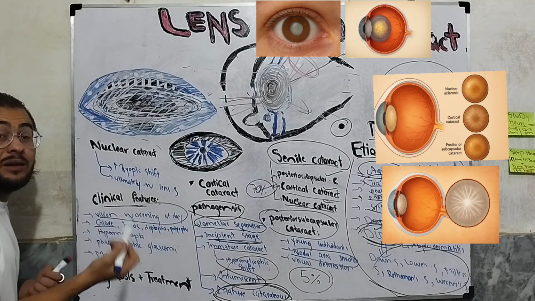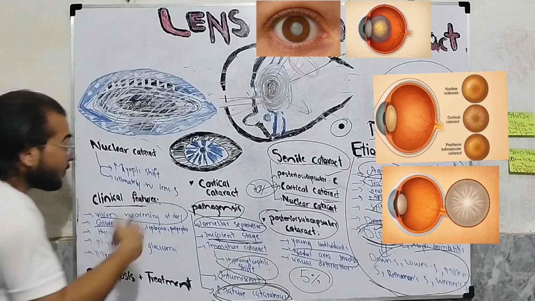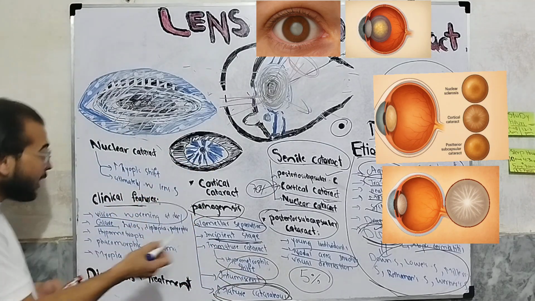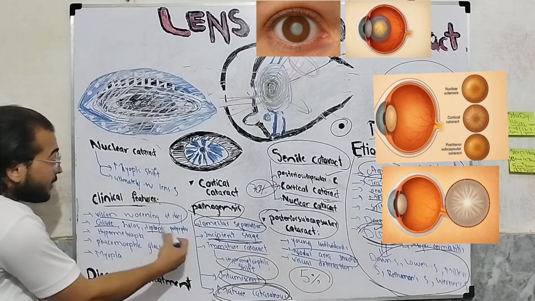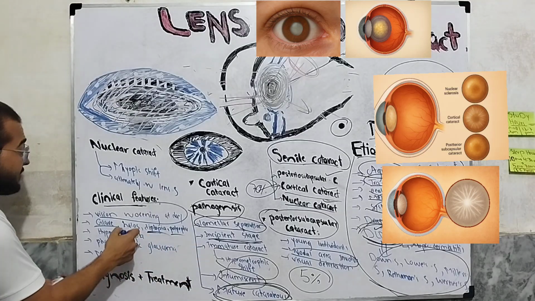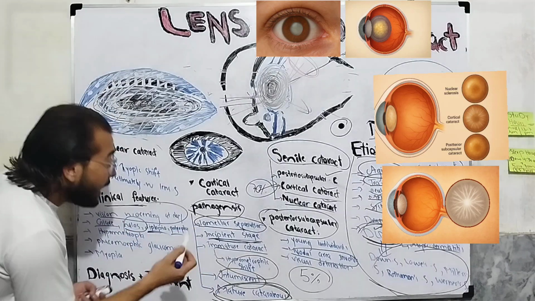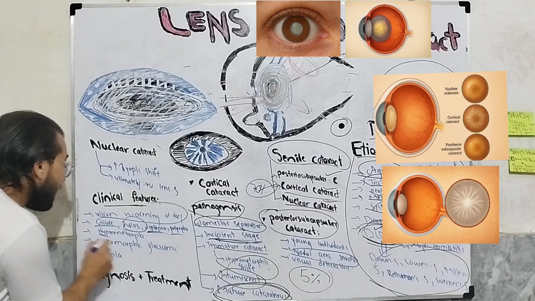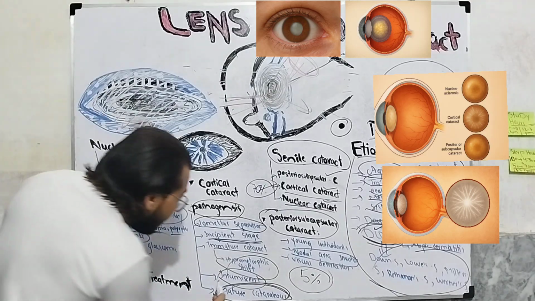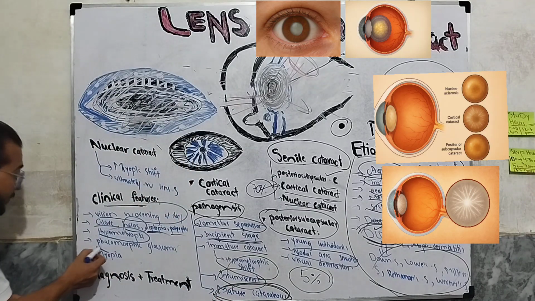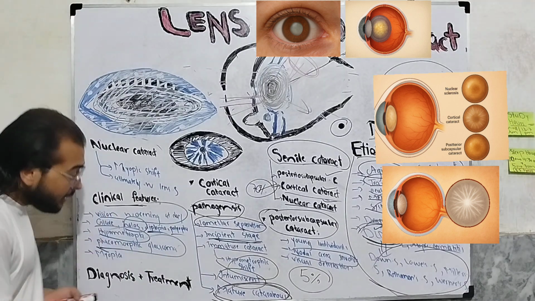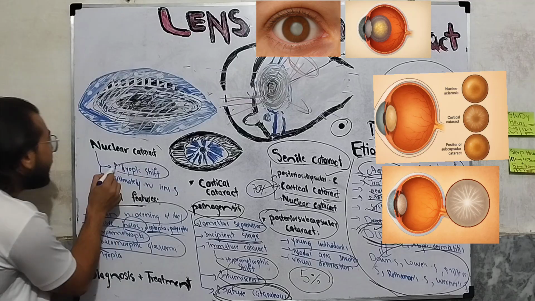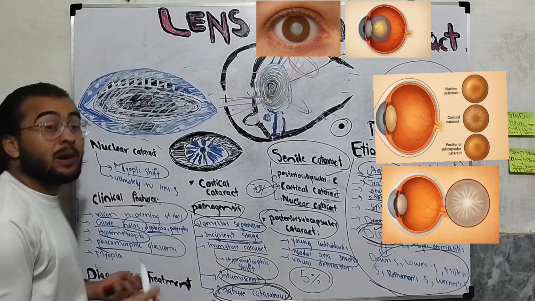As in the incipient stage, there are different refractive indices and now there are multiple images, double images, and halos. In the immature cataract stage we have hypermetropia, in the intumescent stage we have phacomorphic glaucoma, and in the nuclear cataract stage we have myopia.